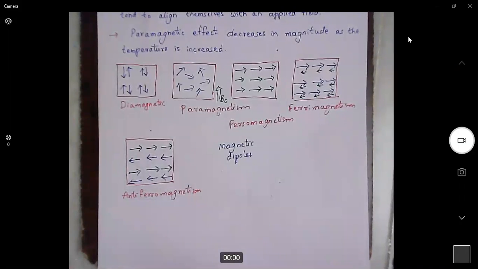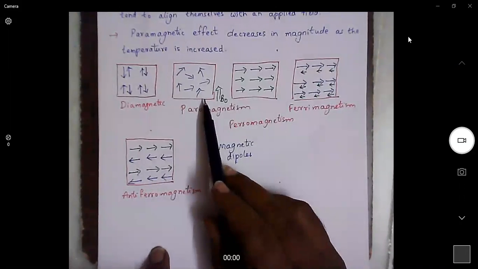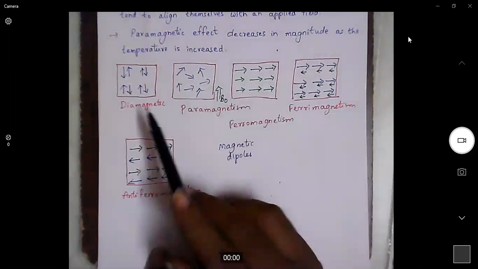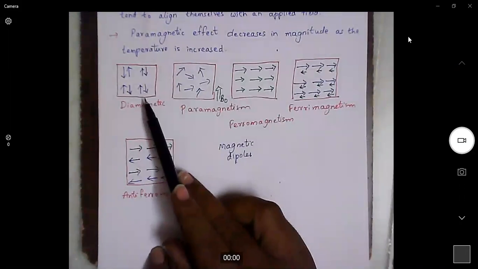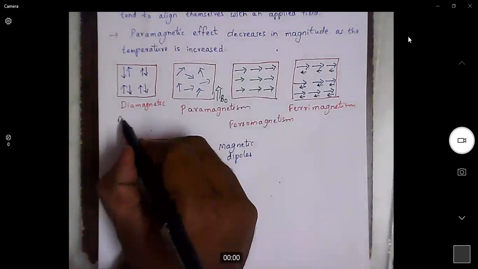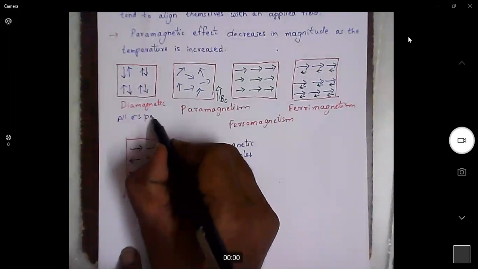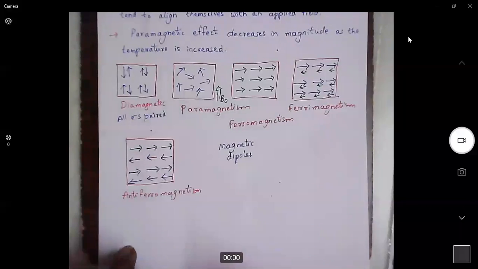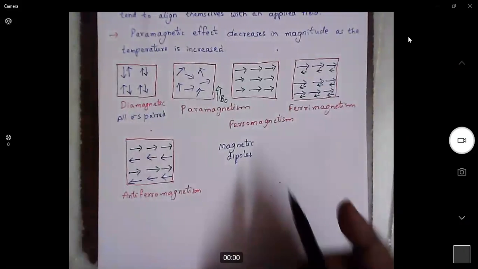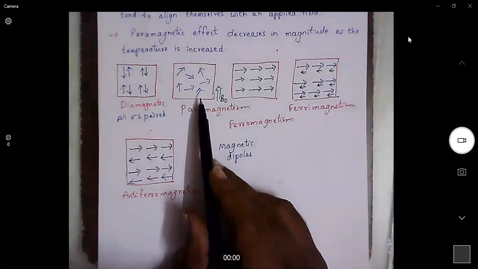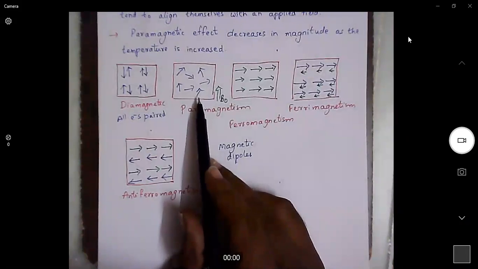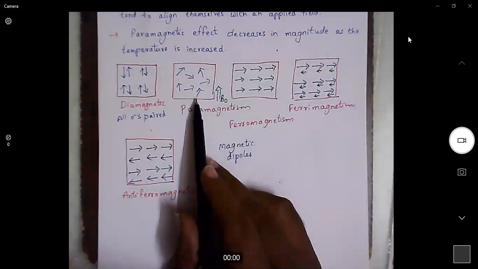These are purely based on the orientation of dipoles. This may be based on the orientation of electrons. If all electrons are paired, then we say it is a diamagnetic material. But if the dipoles are arranged randomly and they have some net magnetic moment, then it is a paramagnetic material.